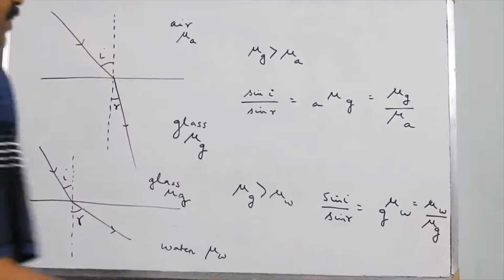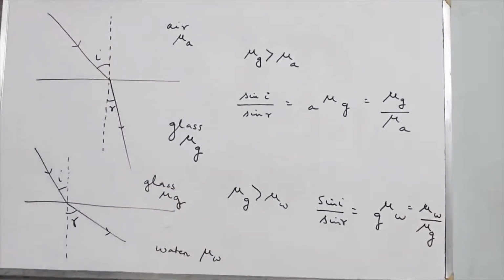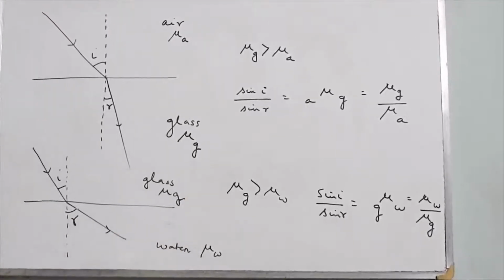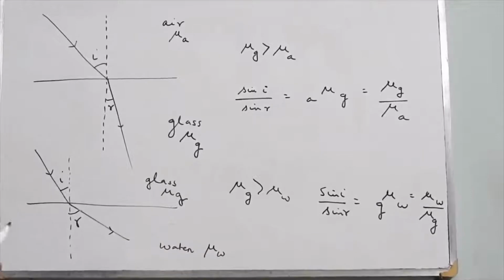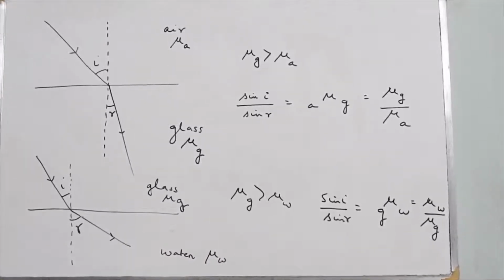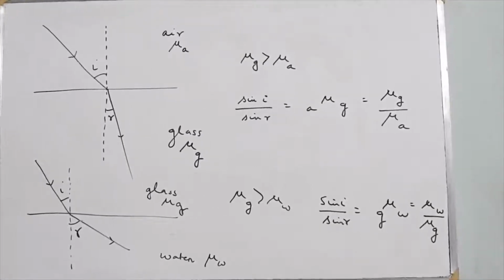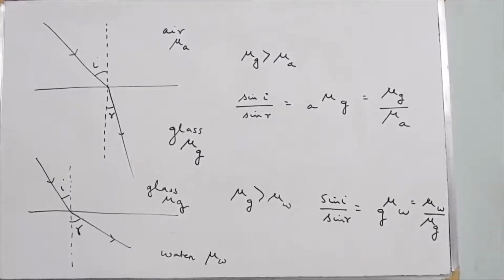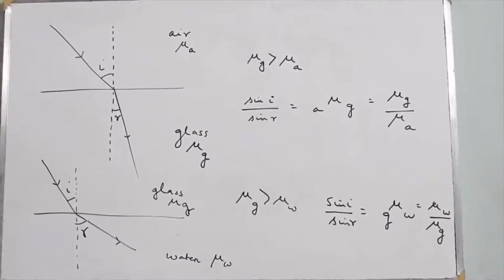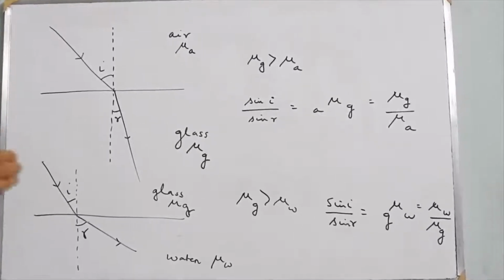With respect to air, if you compare the refractive index of any medium, you can also express it in that manner, because the refractive index of any medium is the velocity of light in vacuum divided by the velocity of light in that particular medium.